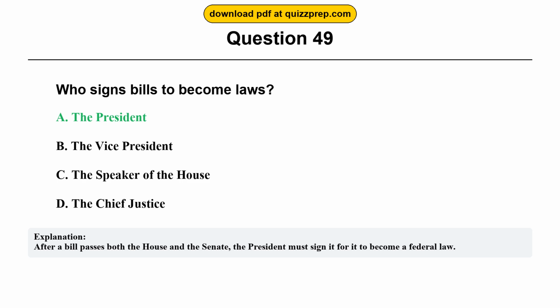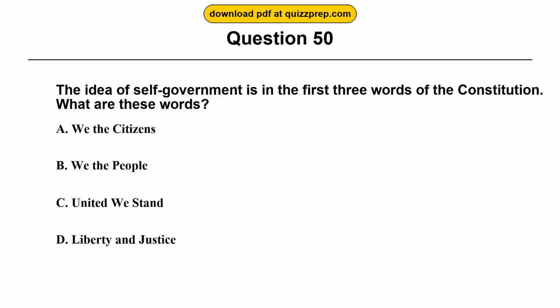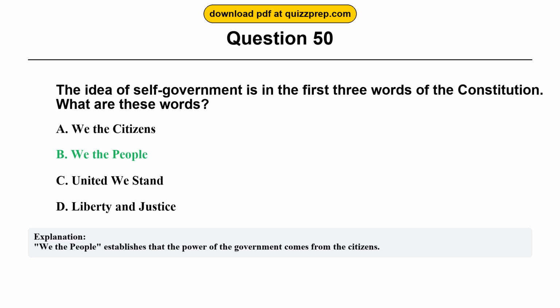Question 50. The idea of self-government is in the first 3 words of the Constitution. What are these words? Option A. We the citizens. Option B. We the people. Option C. United we stand. Option D. Liberty and justice. The correct answer is option B, we the people. We the people establishes that the power of the government comes from the citizens.